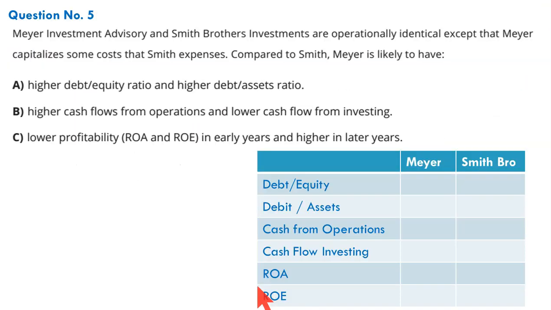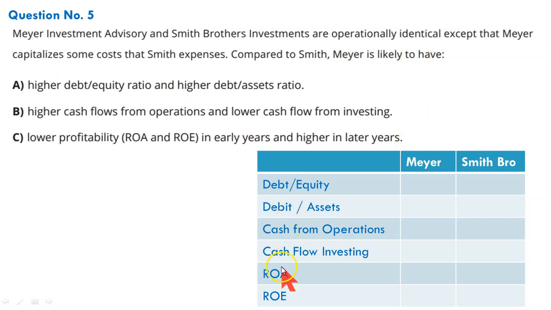C is the answer. This is a tough one that requires some serious understanding, some serious deliberation. Mayer Investment Advisory and Smith Brothers Investments are operationally identical, both of these firms, except that Mayer's capitalizes some costs that Smith expenses. That's the difference. So compared to Smith, Mayer is likely to have what?